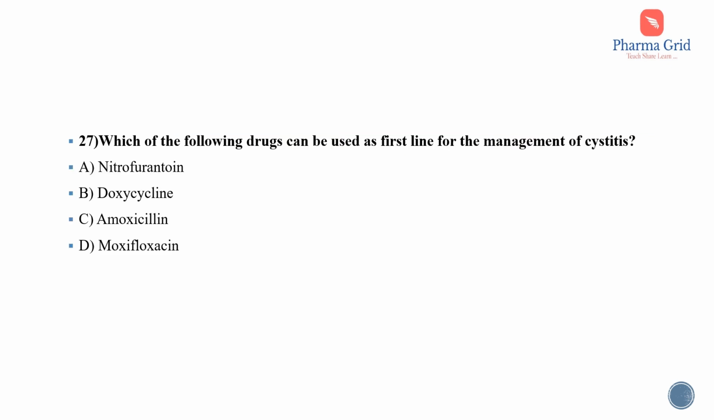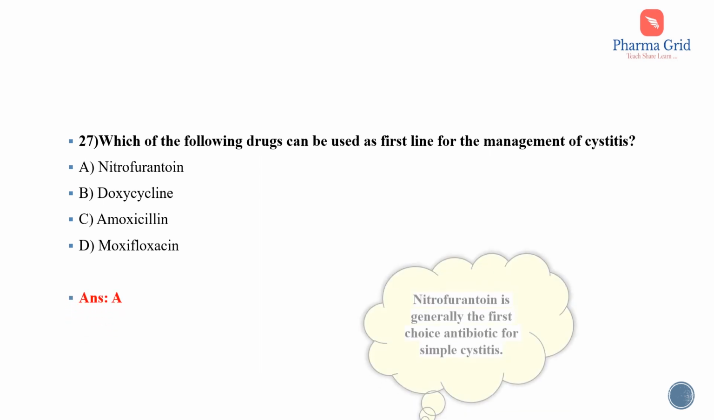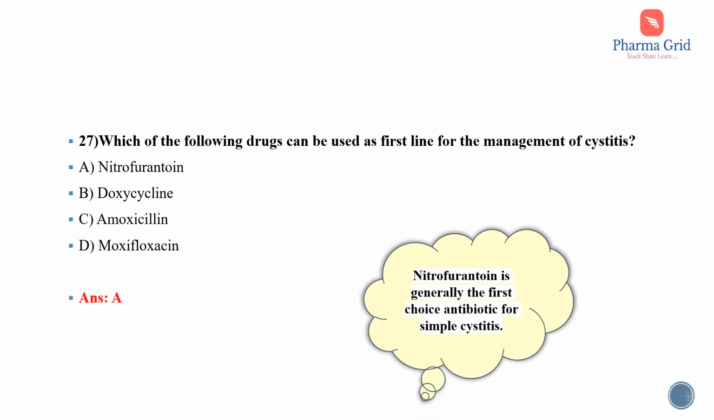Next question. Which of the following drugs can be used as first line for the management of cystitis? The options are nitrofurantoin, doxycycline, amoxicillin and moxifloxacin. So here the correct answer is option A, that is nitrofurantoin. Nitrofurantoin is generally considered as the first choice antibiotic for simple cystitis.